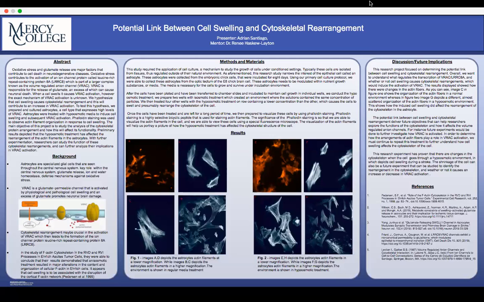Although previous groups have explored the relationship between actin reorganization and cell swelling, we aim to determine if this actin rearrangement influences cell signaling pathways known to regulate VRAC activation.